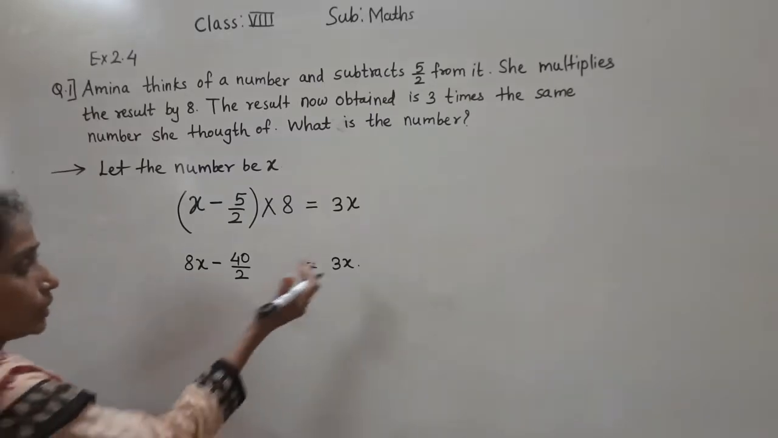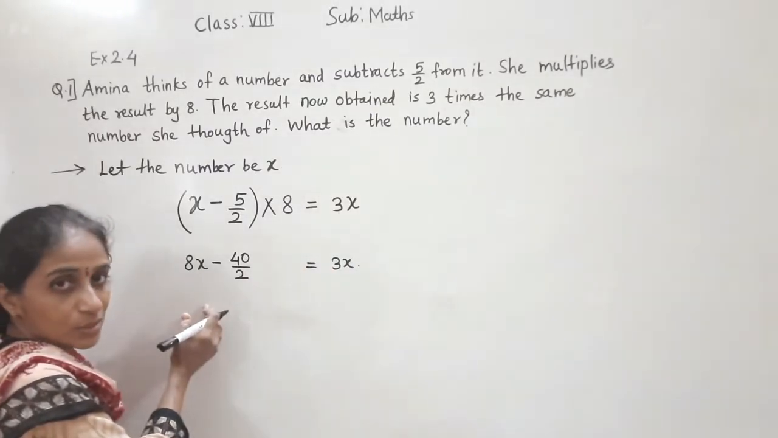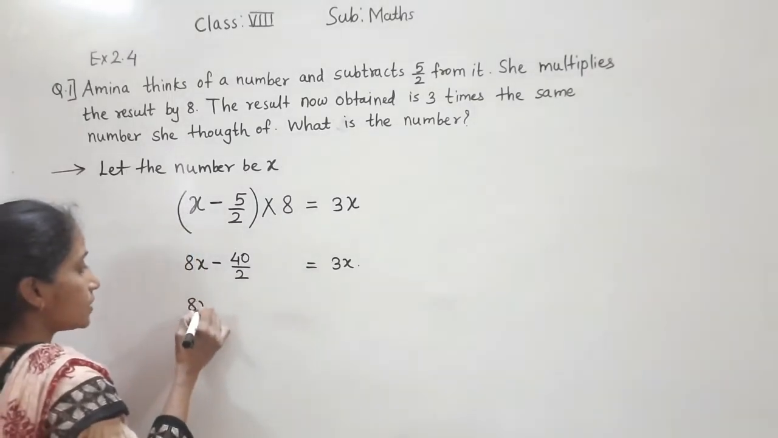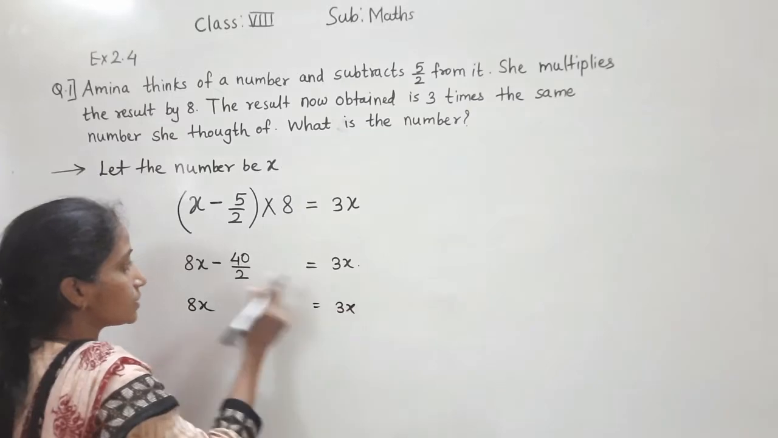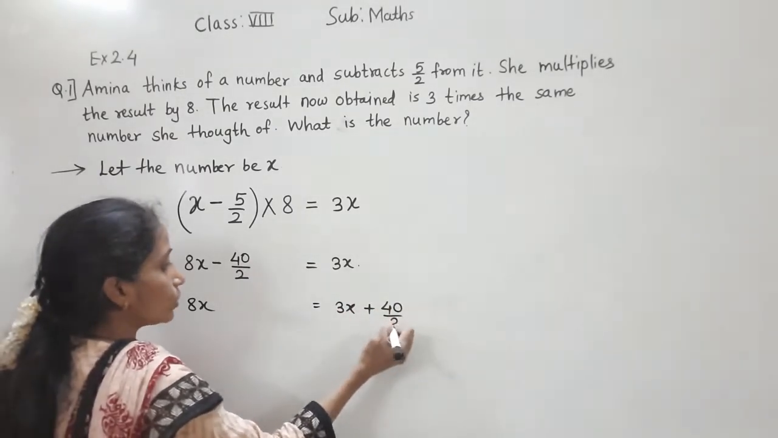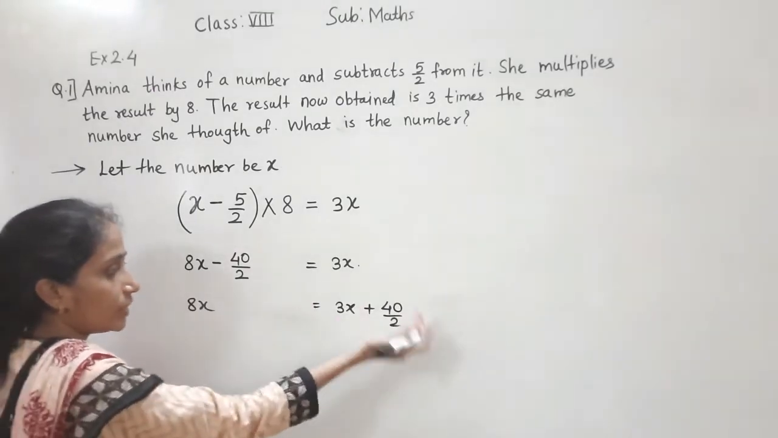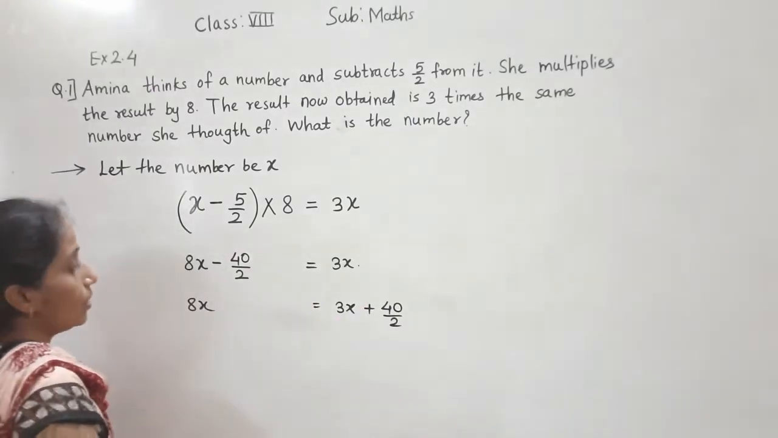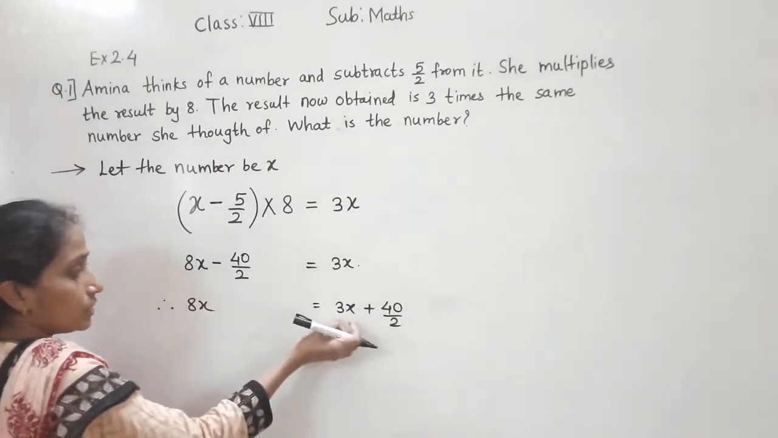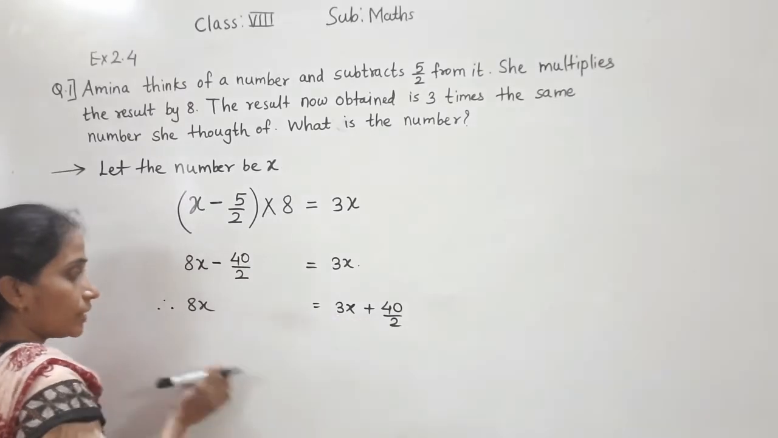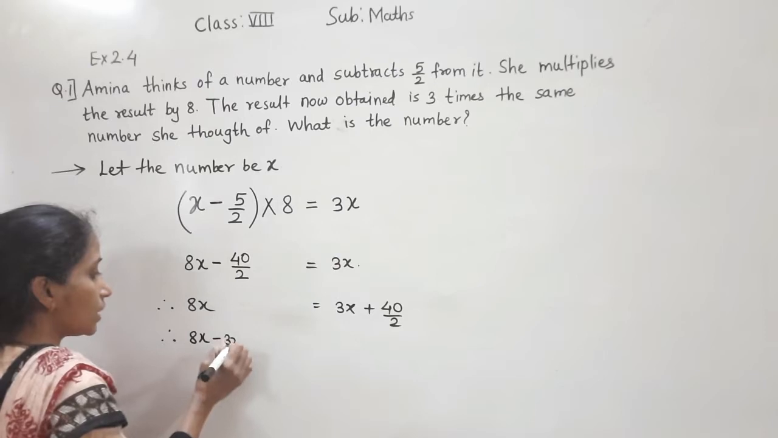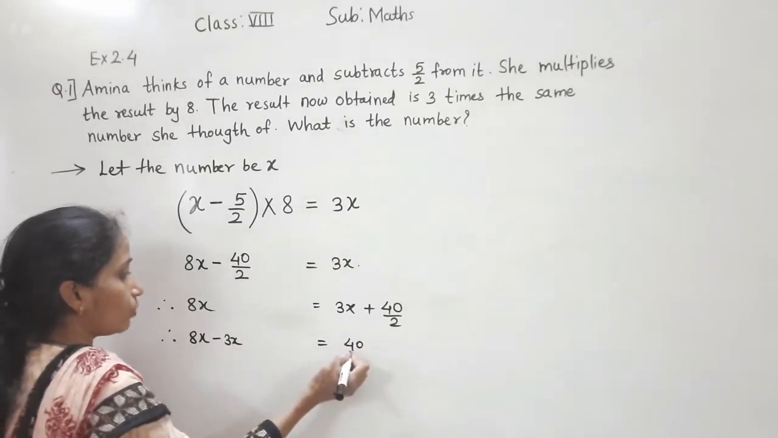Now what do we do? Like terms will be taken together. The number will move to the other side. So 8x is equal to 3x. Now this number we will transfer to the right hand side, that is 40 upon 2. It is minus here; transferred to this side, it will become plus. 3x is plus here; transferred to the left hand side, it will become minus. So 8x minus 3x is equal to 40 upon 2.